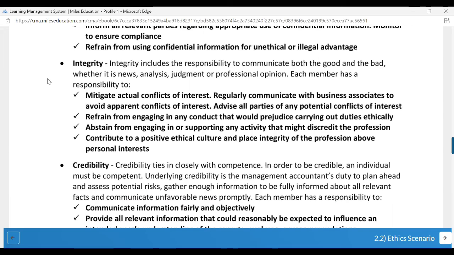Integrity. Mitigate actual conflict of interest. Regularly communicate with business associates to avoid apparent conflict of interest. Then you should refrain or abstain from engaging in anything which will not be ethical for you as well as for the company overall, and which will discredit your CMA profession. Contribute to a positive ethical culture and place integrity of the profession above personal interest.